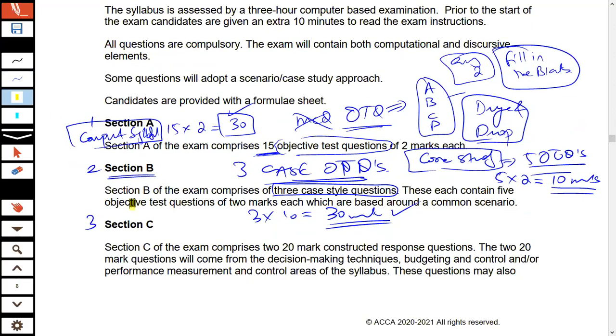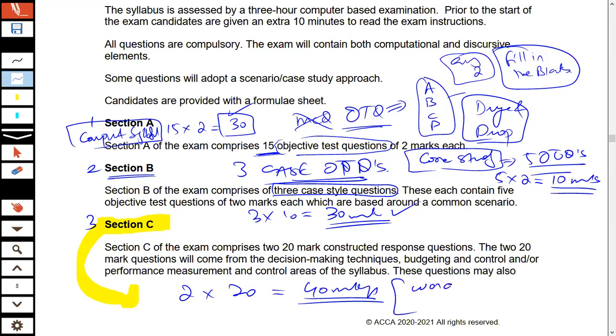And now let's discuss section C. What exactly do you mean by section C? When you talk about section C, it's 2 into 20, which gives you 40 marks. Now what exactly do you mean by this 2 into 20? What type of questions are there? The question could be a word processing question, or a question based on a spreadsheet. This is how things could be.